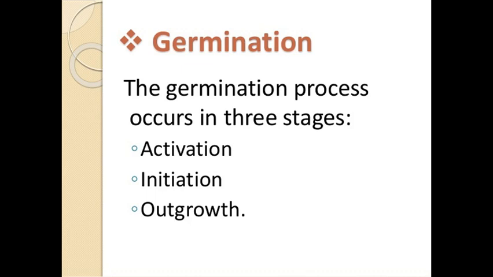So the first step is activation, but not all endospores spontaneously start to germinate. Some bacterial endospores spontaneously start to germinate, but for such types of endospore which are not able to germinate spontaneously, there is a need of the first step, that is activation.